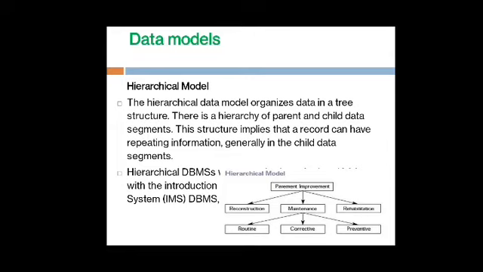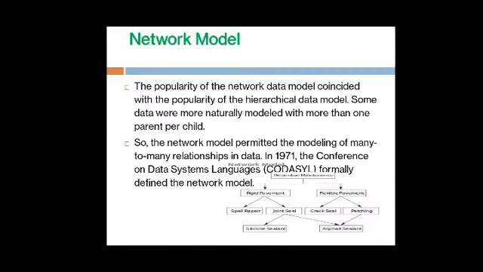This structure implies a record can have repeating information in the form of child data segments: the main important information is stored in the parent data and the remaining information is stored in the child segments. The hierarchical DBMS, with the introduction of DBMS, allowed the basic types of needs.